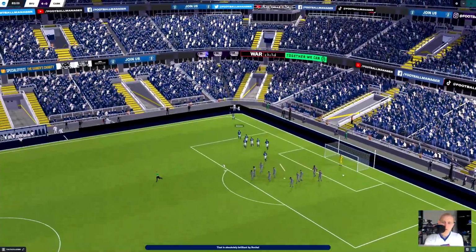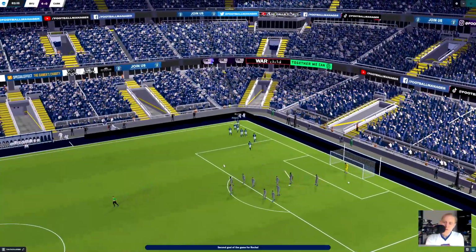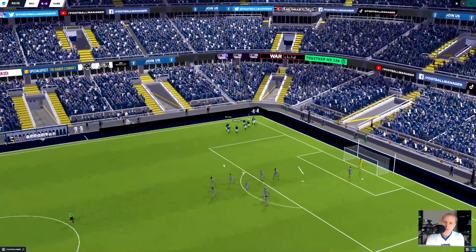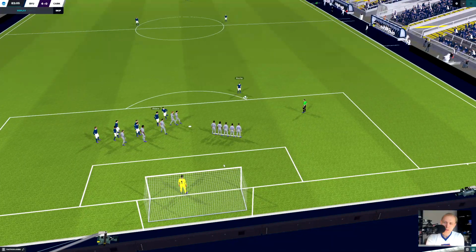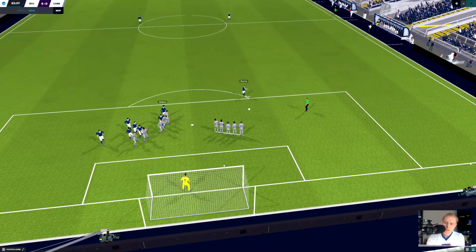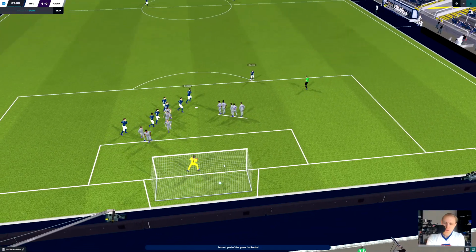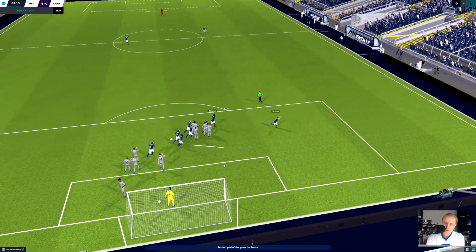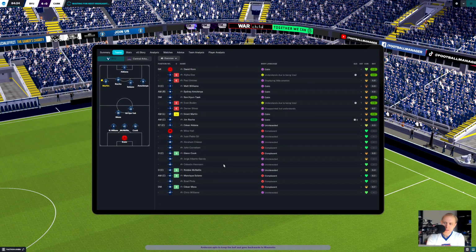Jim Rocha with the goal from the free kick. And we're playing pretty well, everybody except for Aldana. That is Rocha with a great free kick. 16-year-old kid, Jim's doing pretty well. And I mean, the goalie wasn't even in the right position to begin with. So, yeah, you might as well just lump that one into the back of the net. Might as well. It's right there. It's right in front of you. Take it, man. 4-0 BYU, probably going to be the final score here.